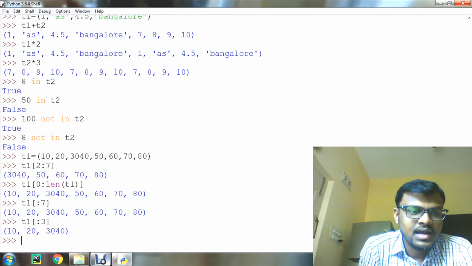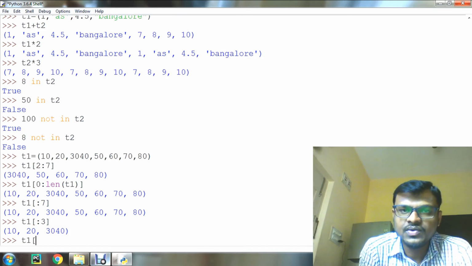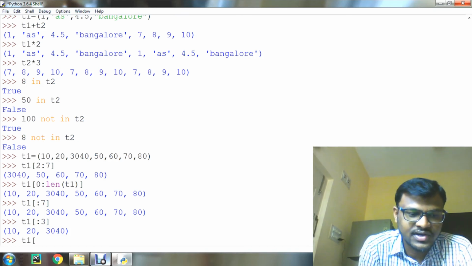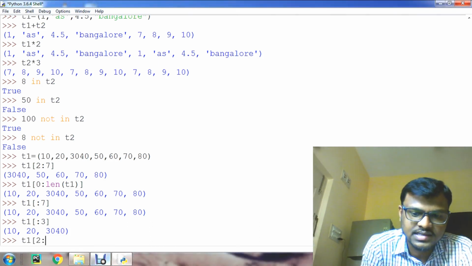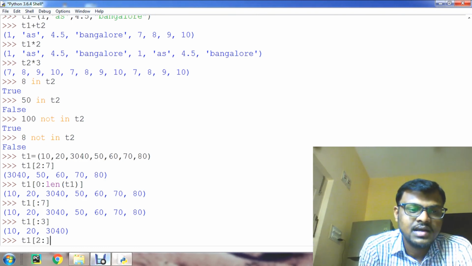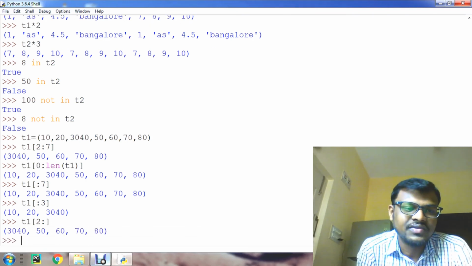And a reverse operation also we can give like this. For example, if you want to slice till the end of the tuple, starting from a specified index, we can give it like this. If you leave the second end point empty, it will slice until the end of the tuple.